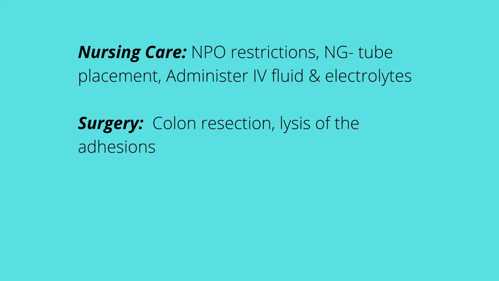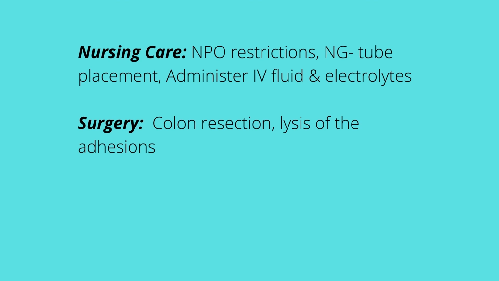All right, so we check for placement, and this NG tube is placed there to what? Decompress the intestines, right? To relieve the compression. Now, your GI system is having an effect of a pressure cooker, and you will need to let out that steam to come out. So we decompress it. We administer IV fluids and electrolytes for the electrolyte imbalance as ordered.